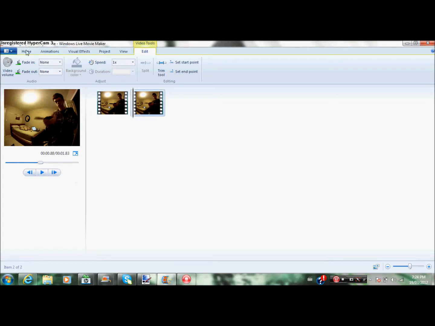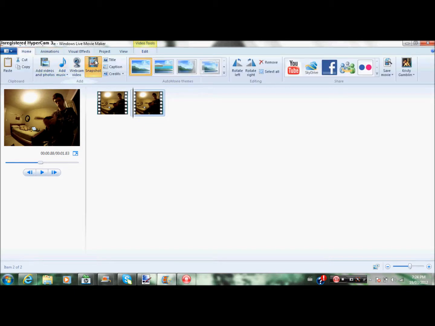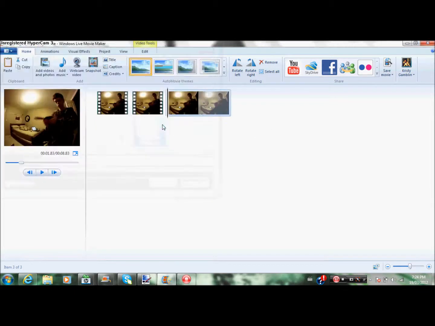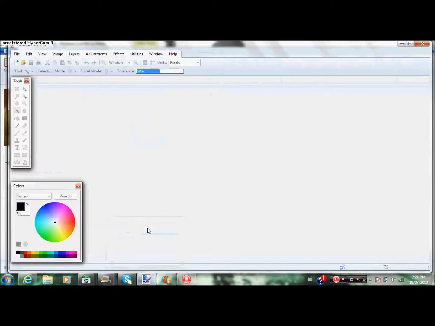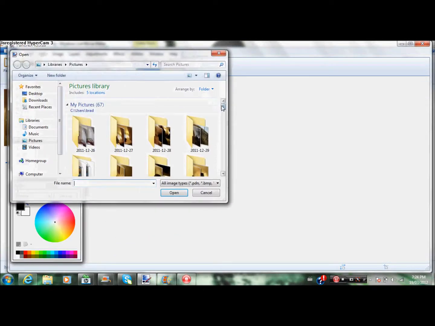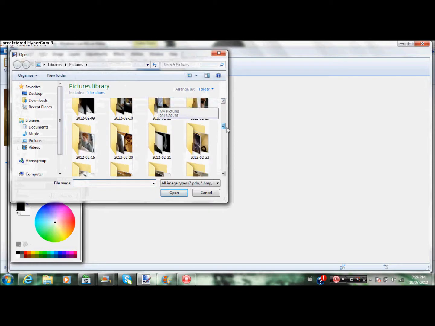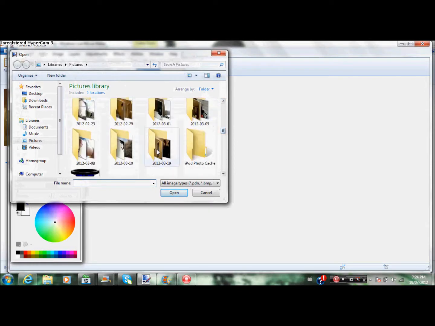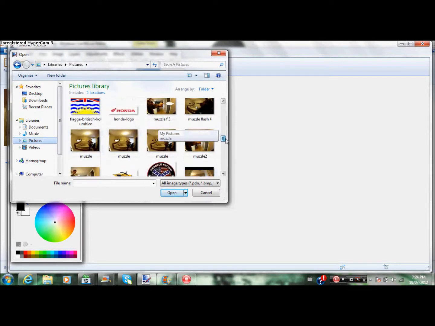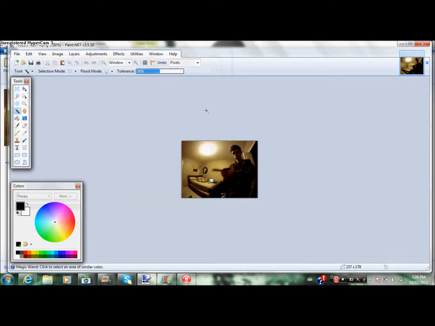So we'll go about there. Then we'll go home, snapshot. I'll just call it Muzzle Flash 4. Then you go to paint.net, then you go to File, Open, then just scroll through to where it is, right there. Muzzle Flash 4. You open that up.